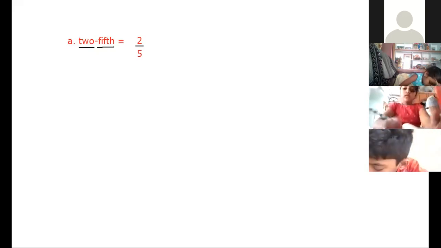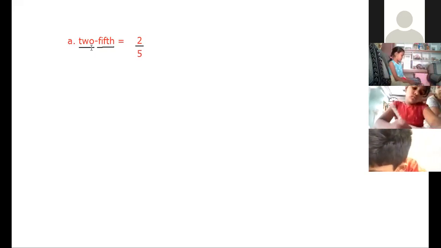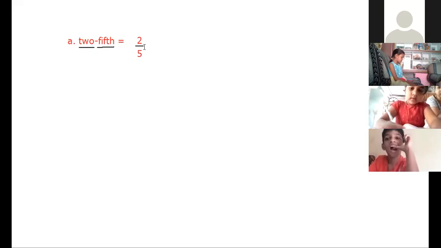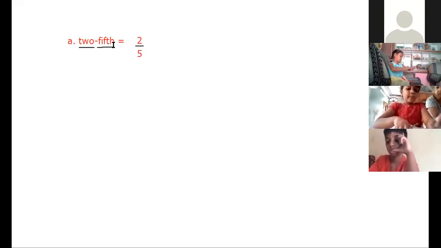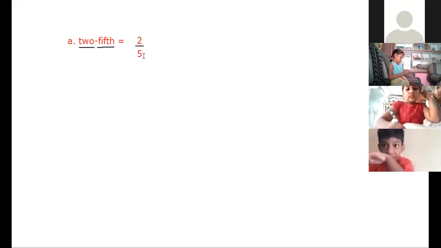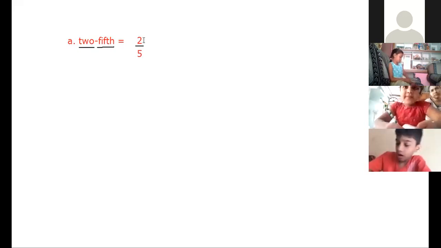I repeat that you will read the first word. First word is 2 here. So first of all, you will write 2. After that, you will draw a small line. Then after that hyphen, next word is fifth. Fifth means 5. So below this line, you will write here 5. So the fraction is 2 upon 5. You will read it as 2 upon 5.